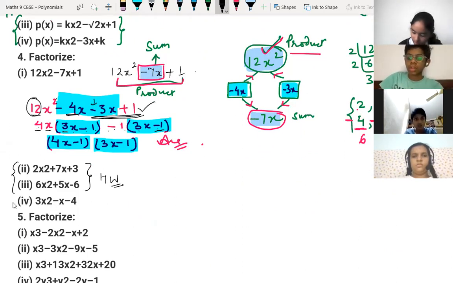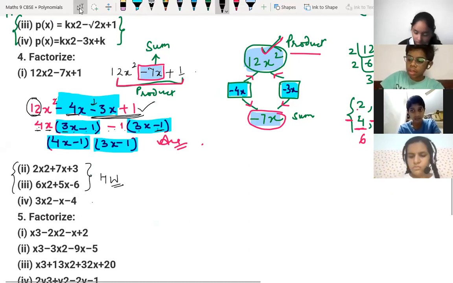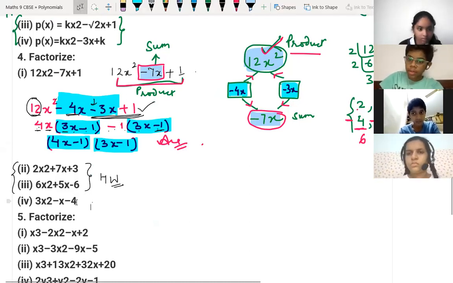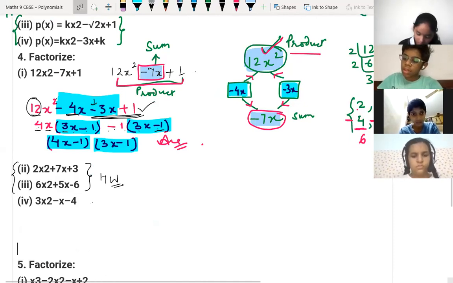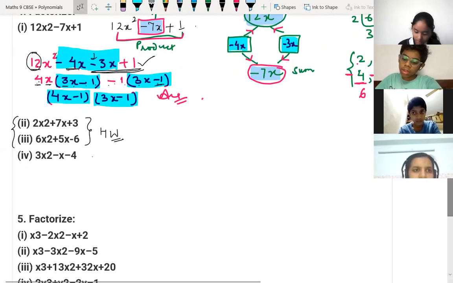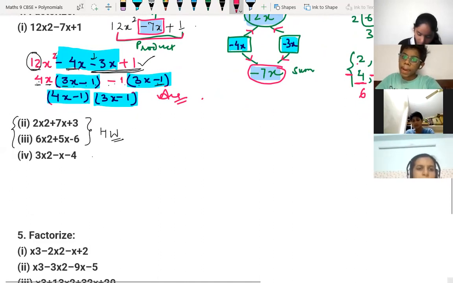All of you just try. Factorize 3x square minus x minus 4. All of you children just try. 3x square minus x minus 4. The children who are not getting it very quickly, I'm telling you, but you should practice 2 or 3 times at home, children. It's very difficult if you do not practice.